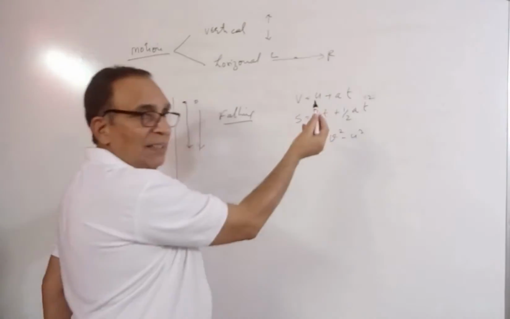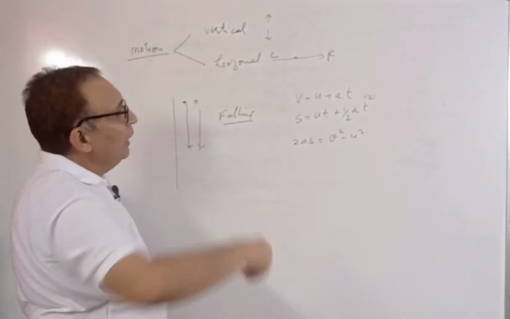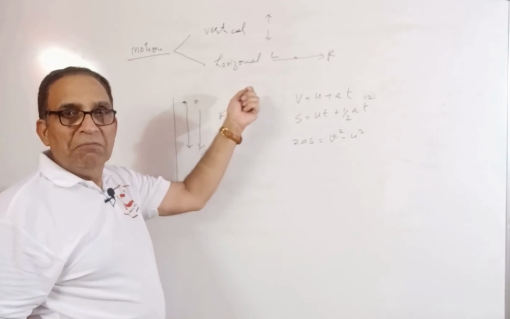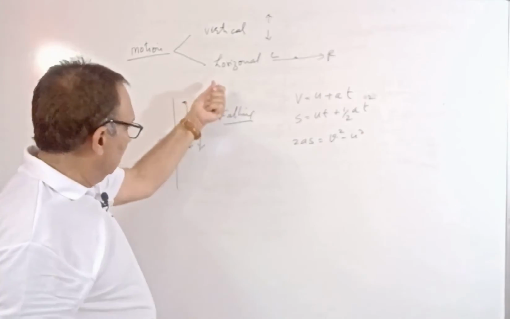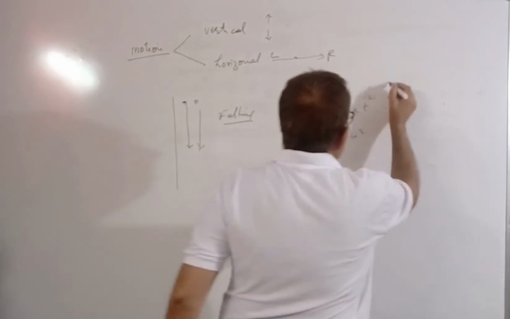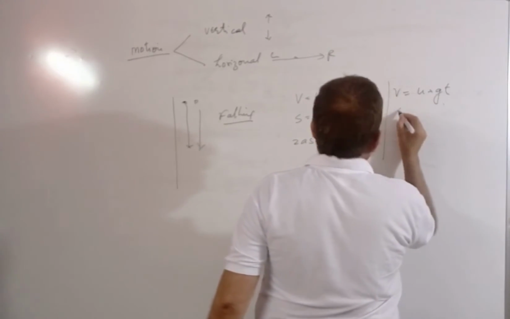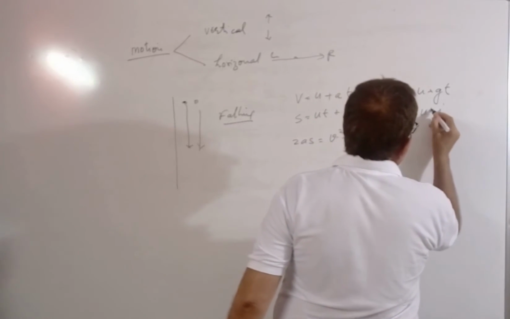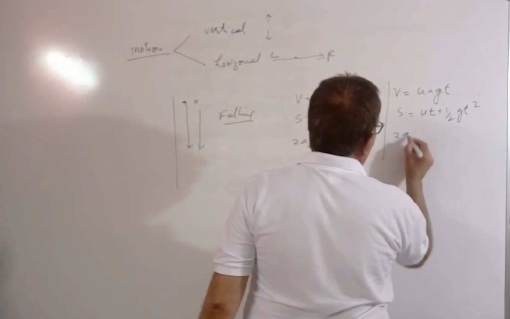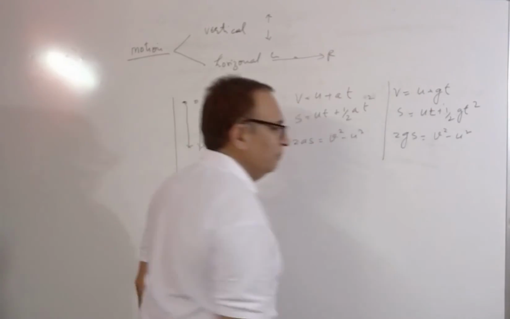What is this A? A is the acceleration when the movement of the object is horizontal. But when it is vertical, we are working with the help of acceleration due to gravity. So if I substitute these values, I get V is equal to U plus GT and S is equal to UT plus half GT square, and then I write 2GS is equal to V square minus U square.